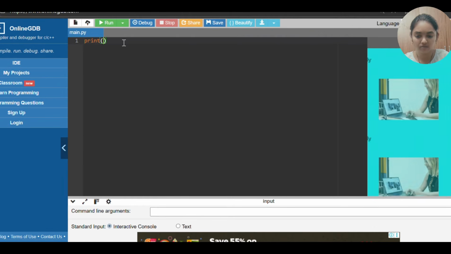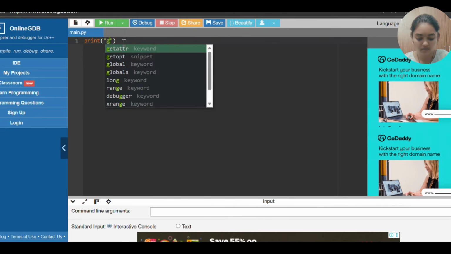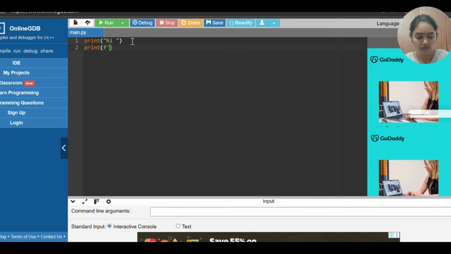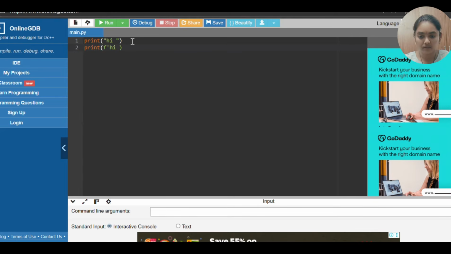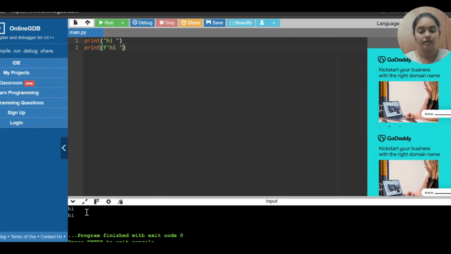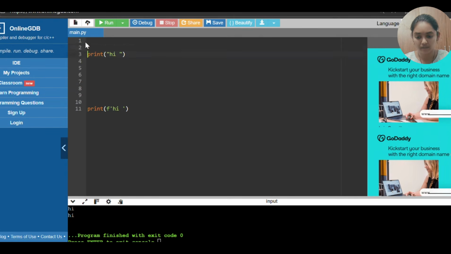Inside that you can type whatever it is, like hi. Okay, another print format is nothing but the format string type. So hi, the same you can print over there. If I run this command, it will give you the same answers. So in Python we can give the input like this.